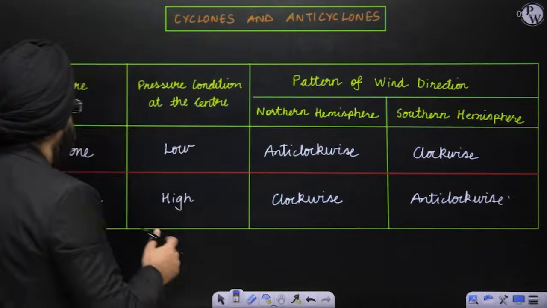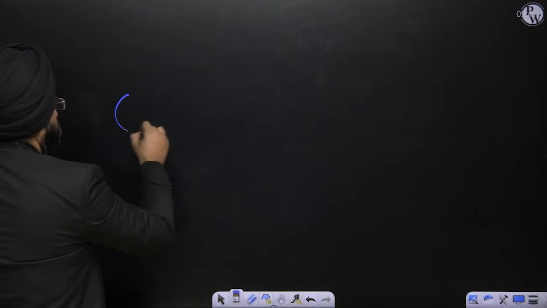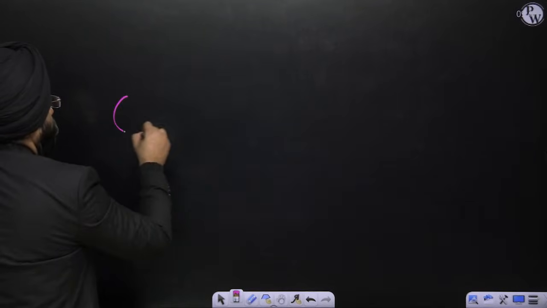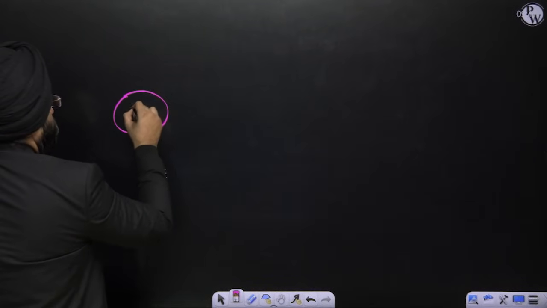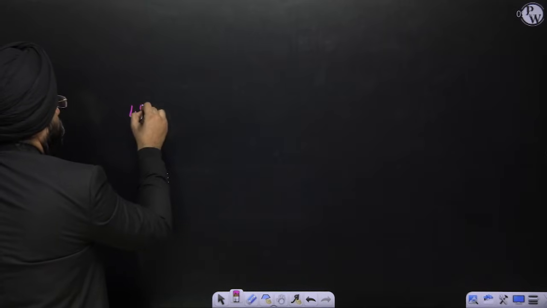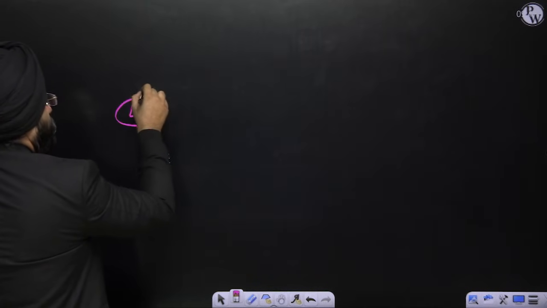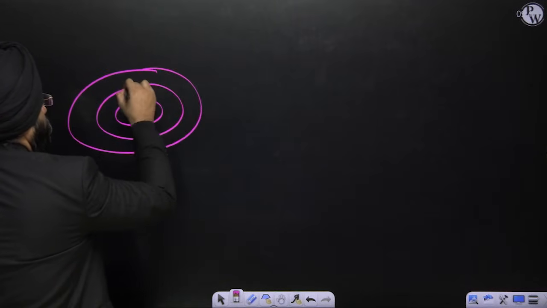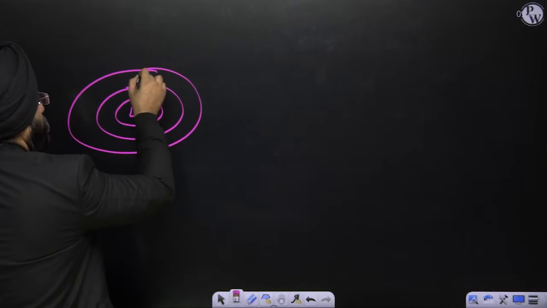Let's see here. Let us say something like this. This is low pressure. These lines are what? Isobars, right? Now just see this.